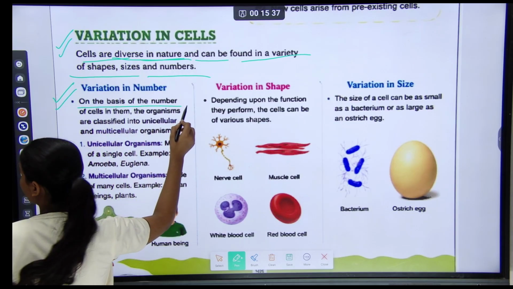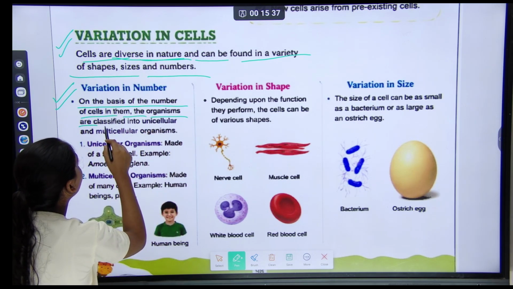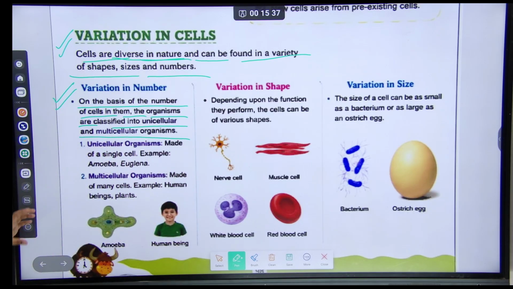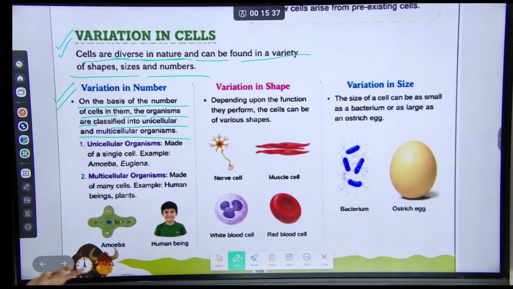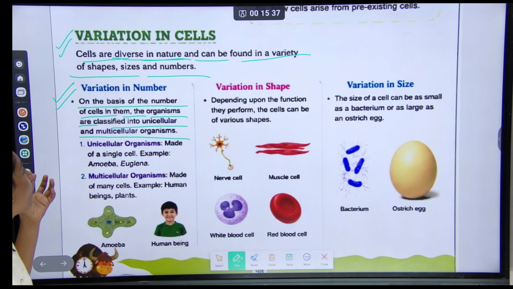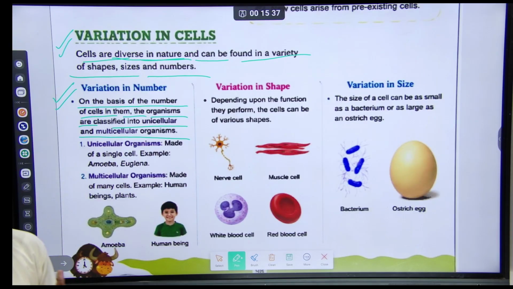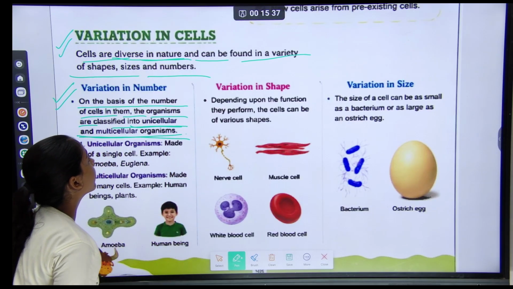On the basis of the number of cells in them, the organisms are classified into unicellular and multicellular organisms. Means that organisms are classified into two types, unicellular organisms and multicellular organisms.